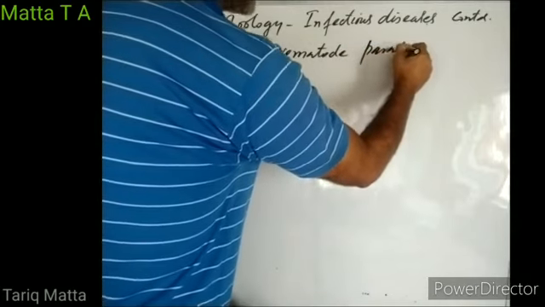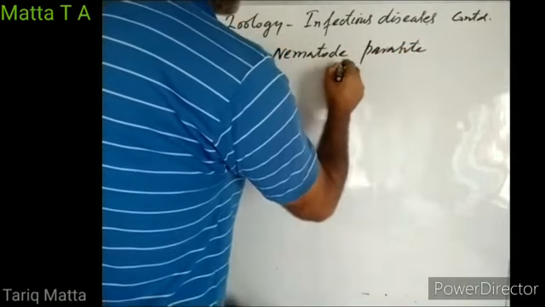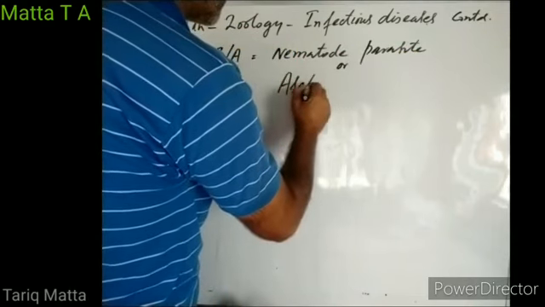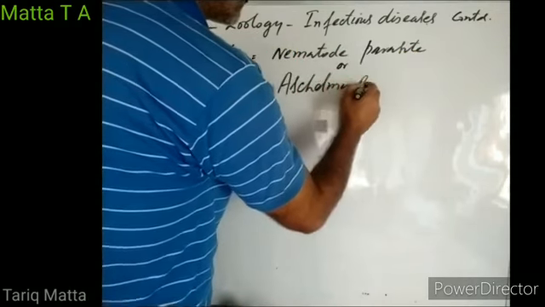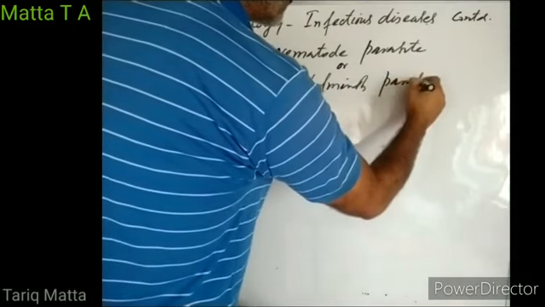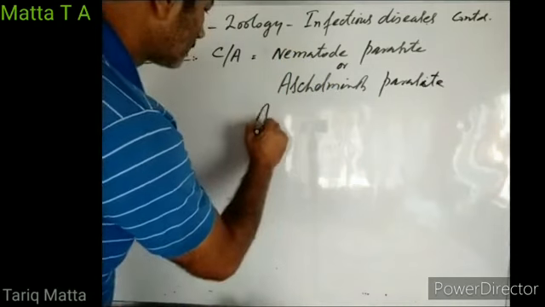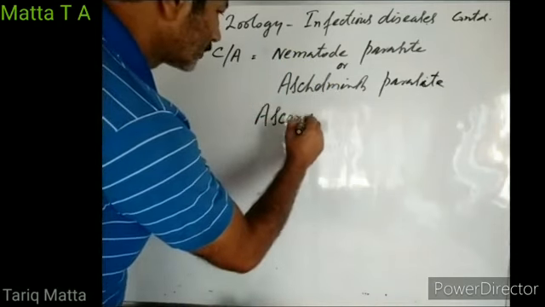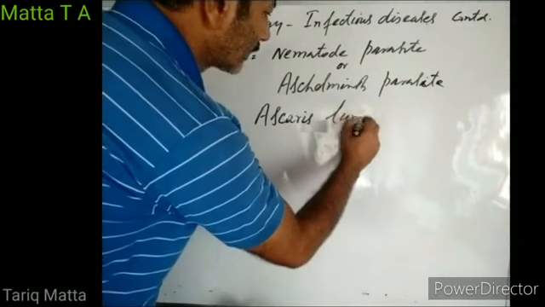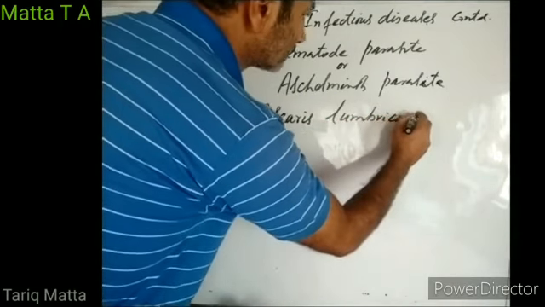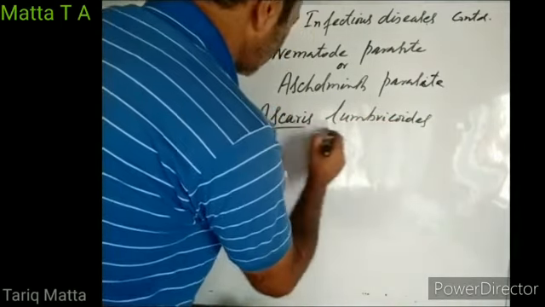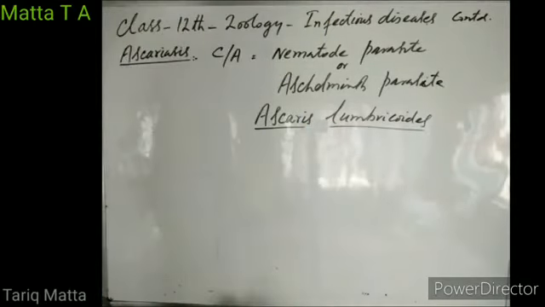or we call it a helminth parasite, Ascaris lumbricoides. So the causative agent for ascariasis is a nematode parasite or helminth parasite known as Ascaris lumbricoides.